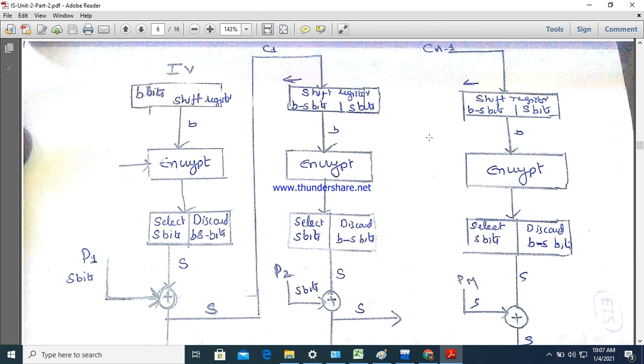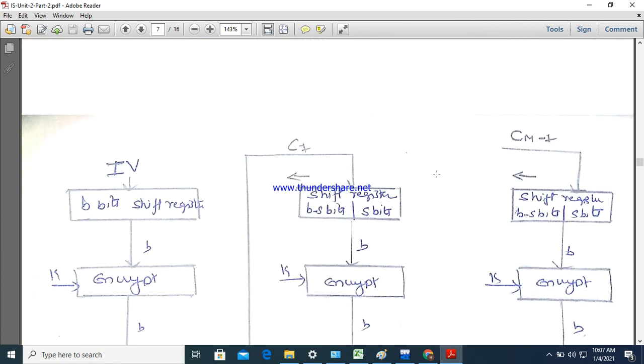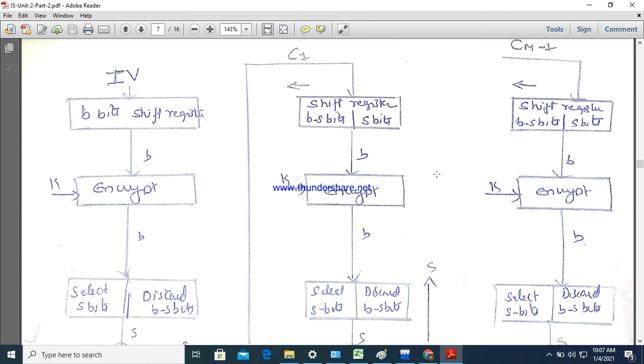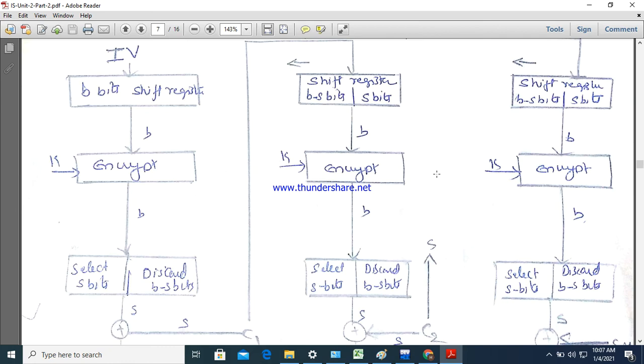Now coming to the decryption. This is the encryption process. In the decryption, instead of left shift, we have to take right. See here. The same operation we are doing. Sorry, not right shift.